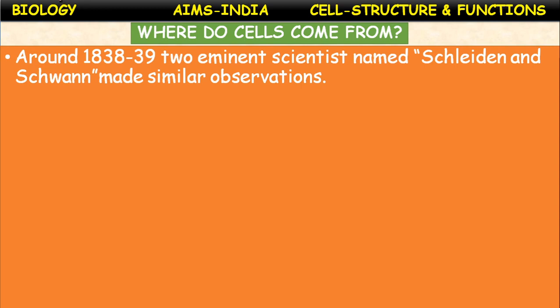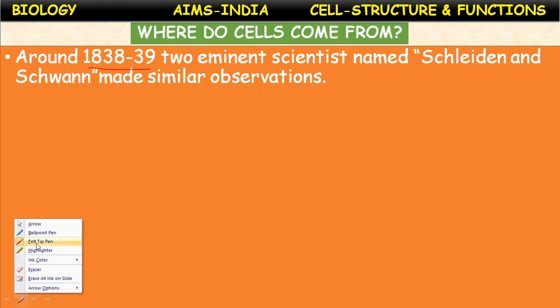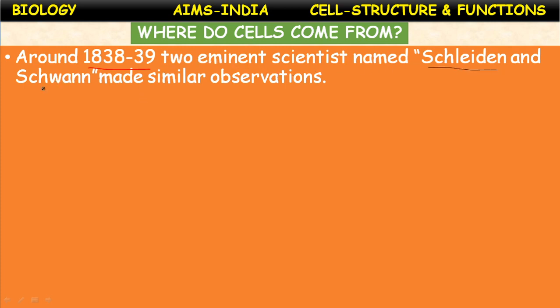So where do cells come from? This is a very important thing. Around 1838 and 1839, the two eminent scientists named Schleiden and Schwann independently made similar observations.